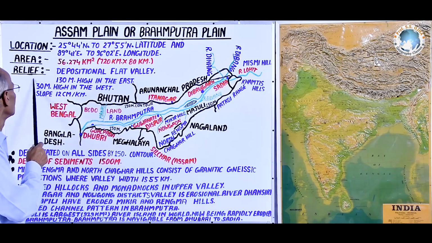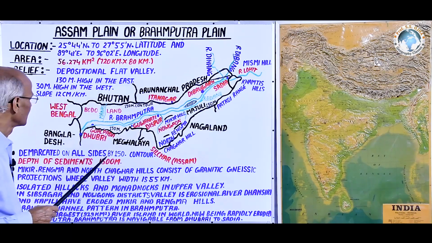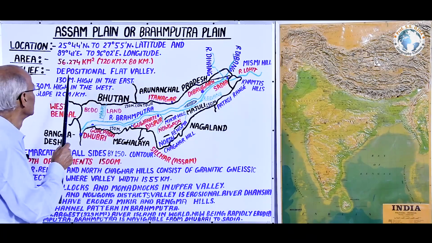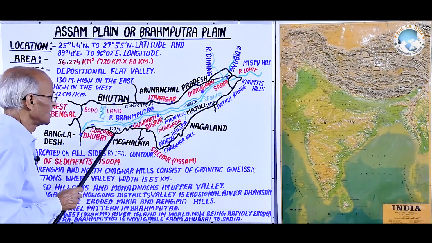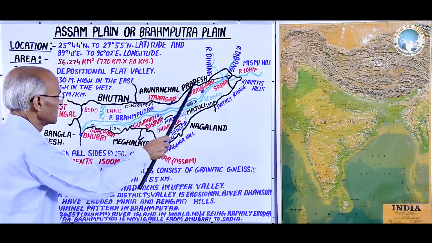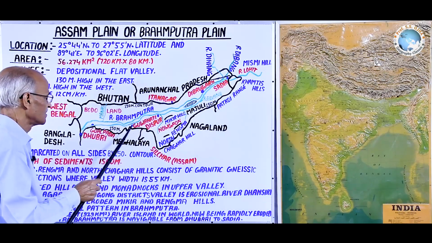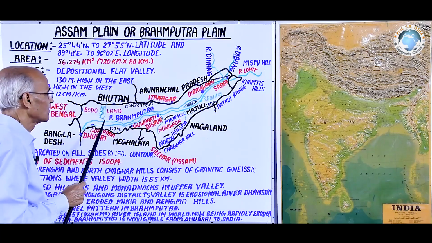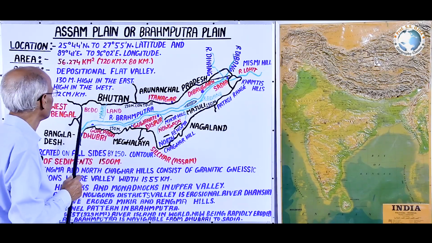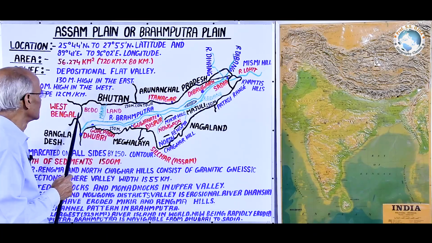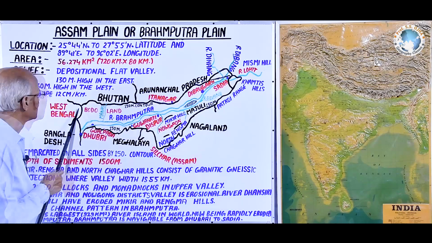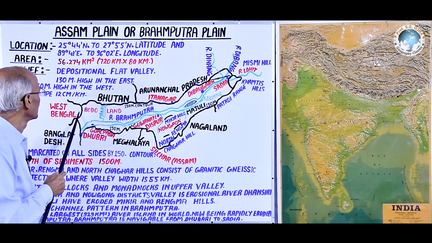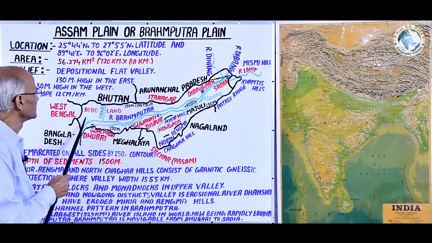Next, we come to relief or topography. We see that it is a depositional flat valley demarcated by the 150-meter contour line from all sides except in the west, where it is the 30-meter contour line or the state border between West Bengal and Assam state.